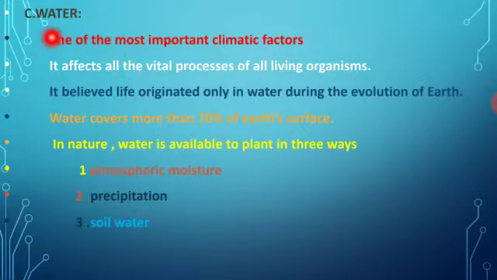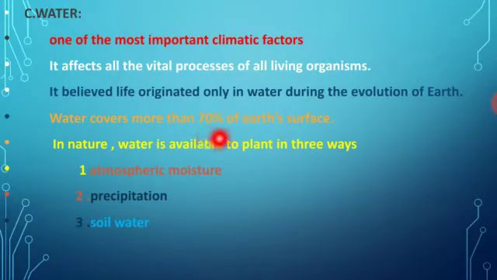So the first one is water, one of the most important climatic factors. Is it or not? Water is a main factor that is needed for all living organisms. When there are effects in the water, it can affect all the vital processes in living organisms. It is also believed that life originated only from water when the evolution of the earth took place.